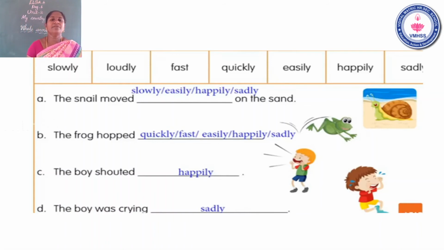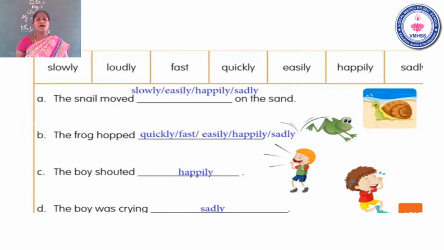Next. Yeah, children, take your worksheet, page number 57. Take it soon, children. Now I will read the question. Question number 2. Fill in the blanks with the correct word from the box.